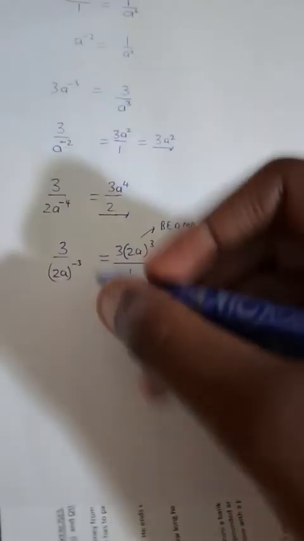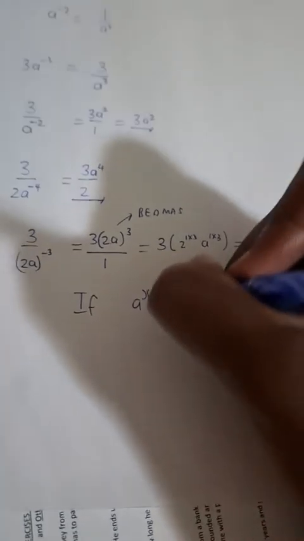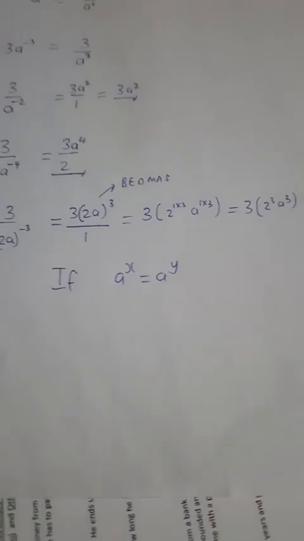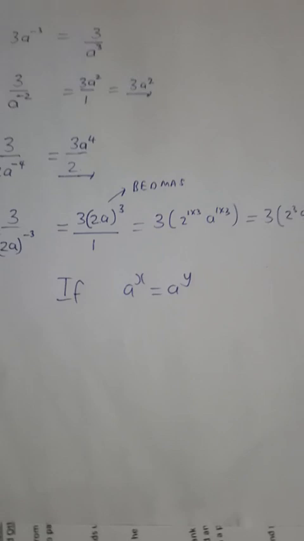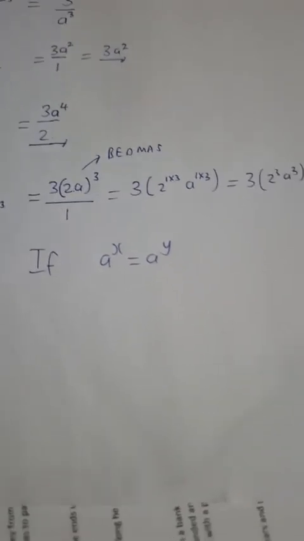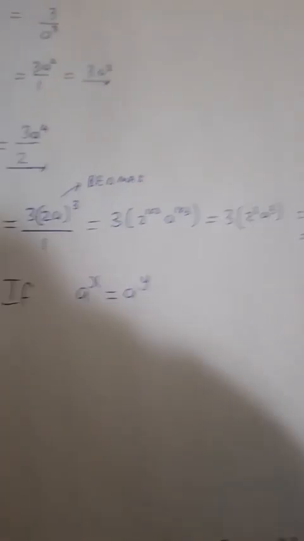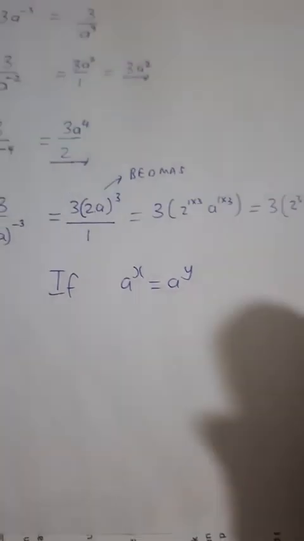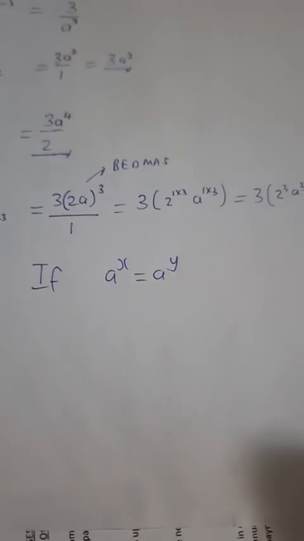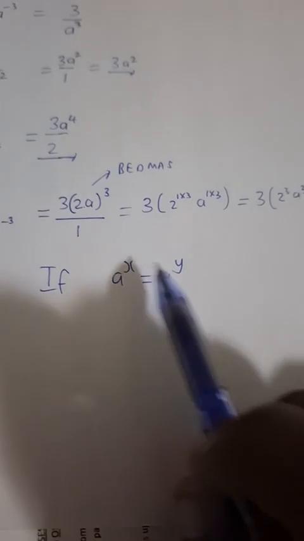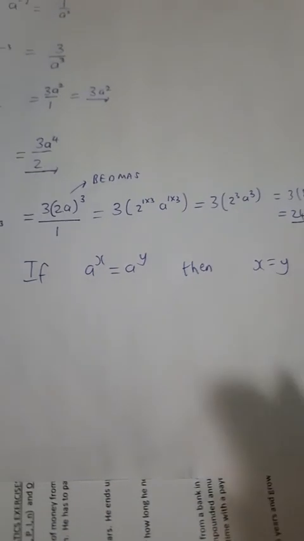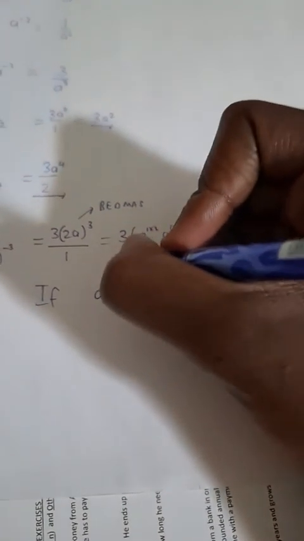So for my grade 9s, just before I turn over my attention to the grade 10s with the trinomial and the factorization and the difference of two squares and maybe even the fraction equations, I just want to look at this rule which helps us with exponential equations. The rule for grade 9 simply says if a to the power x is equal to a to the power y, then x is equal to y. Okay, this helps us with exponential equations.